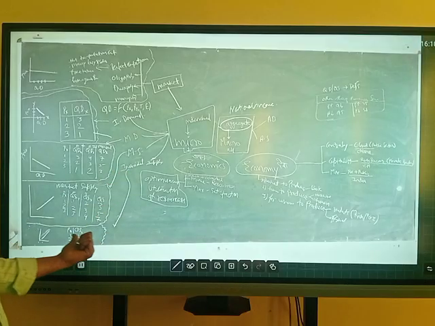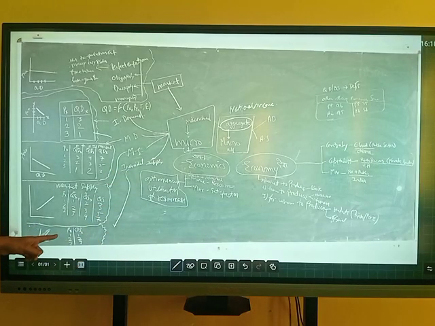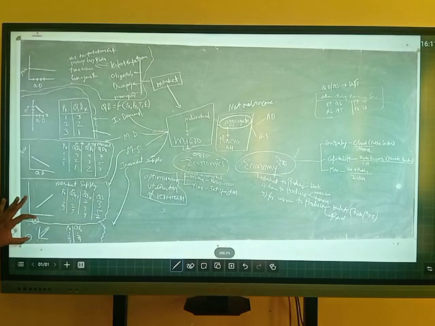In individual supply we have written a table. Price increases from 1 to 2 to 3 and the quantity supplied increases from 1 to 2 to 3. That shows a positive relationship between quantity supplied and price. The positive relationship curve is upward sloping from left to right. We can see it.